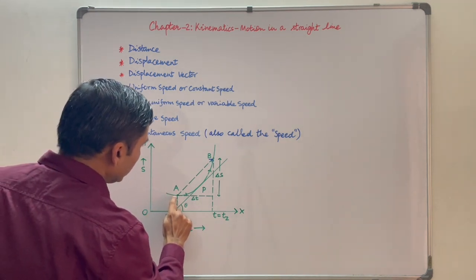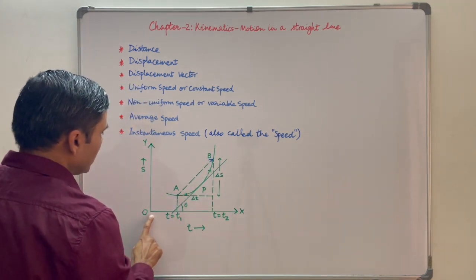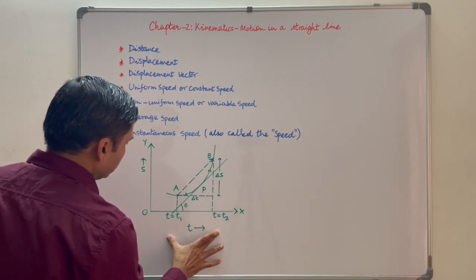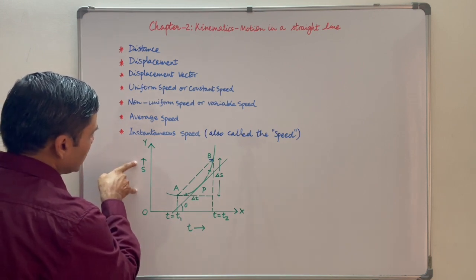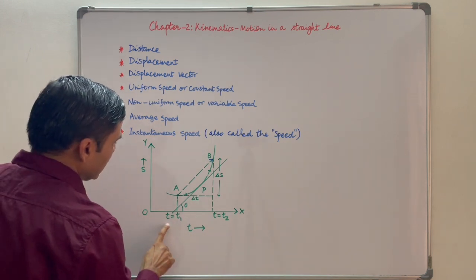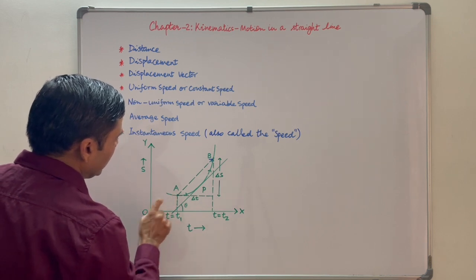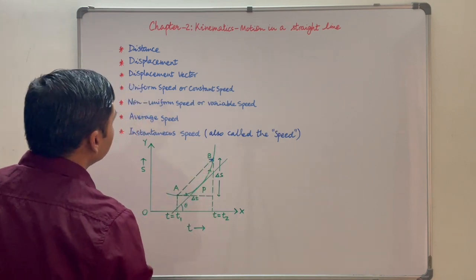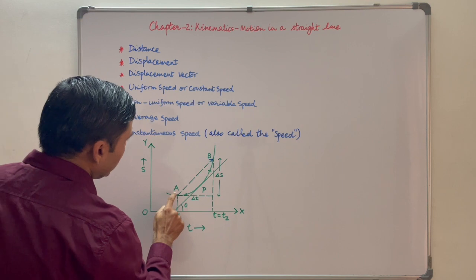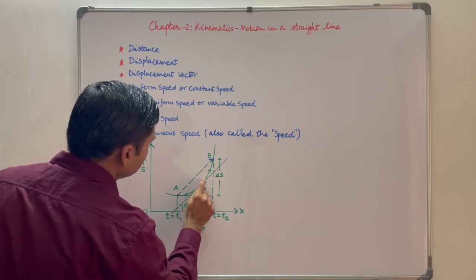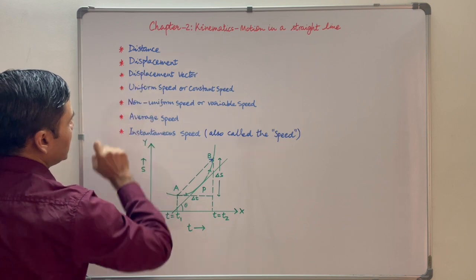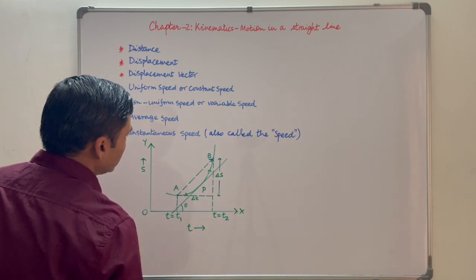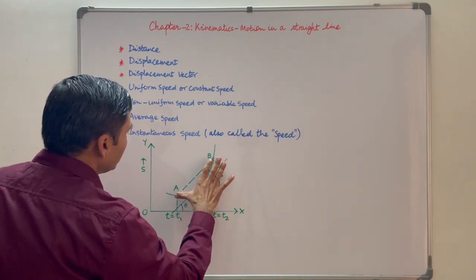Suppose a particle is moving along this curve. This is our reference frame. Time taken by the particle is shown on the x-axis and distance it travels is shown on the y-axis. At a certain time t equal to t1, it was at point A on the curve, and at t equal to t2, it was at B on the curve. Then the distance it traveled between A and B is given by the length of this curved path. Displacement: the minimum distance between points A and B is called displacement. It is given by the magnitude of this, called AB.